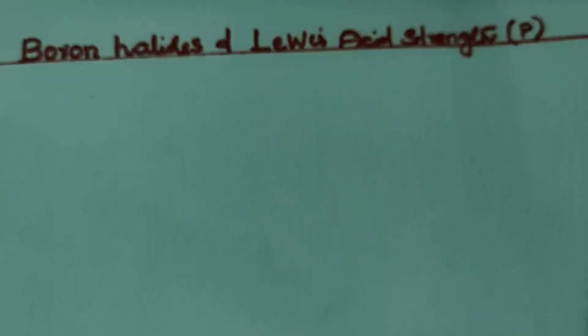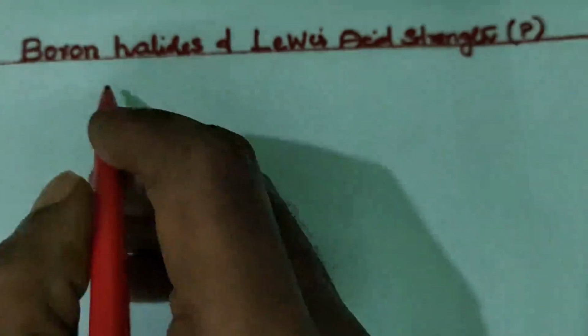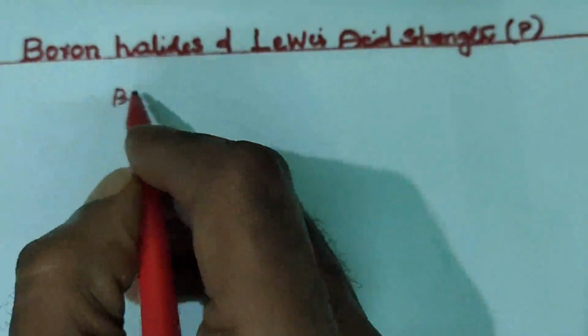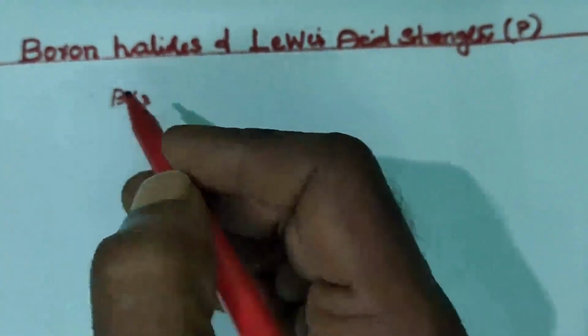I am John Wensley. Today I am going to explain boron halides and Lewis acid strength in the p-block. Boron halide, that is BX3, contains 6 electrons, that is 3 from the boron atom and 3 from the halogen atoms.